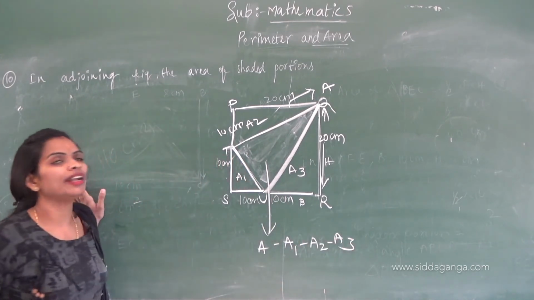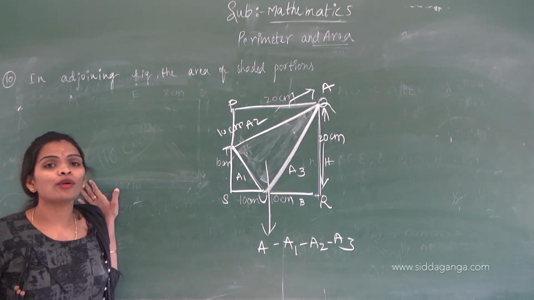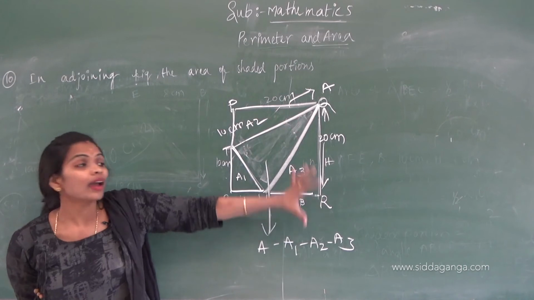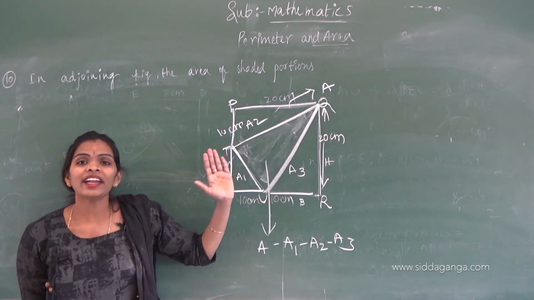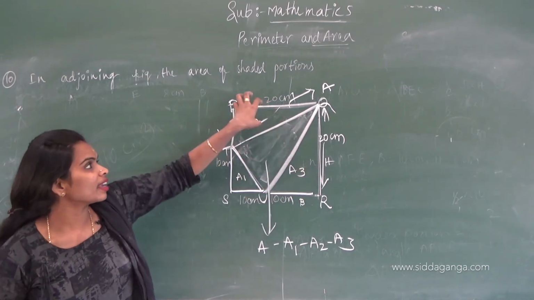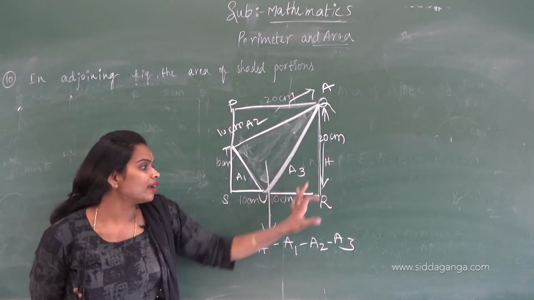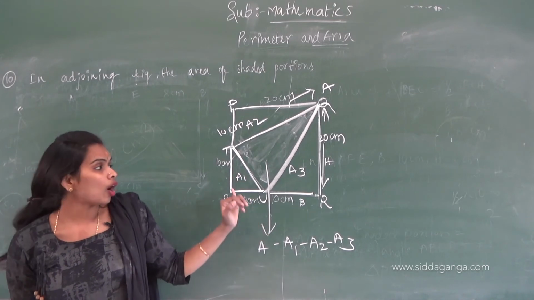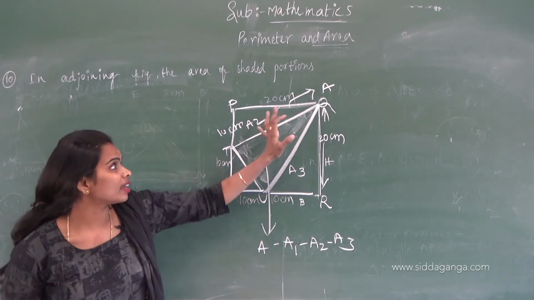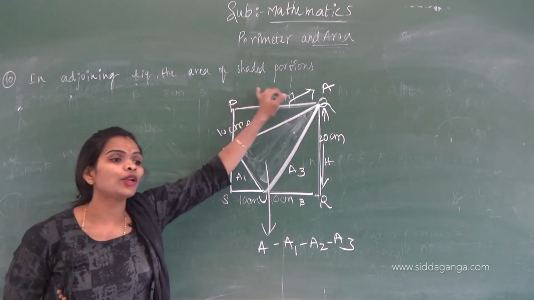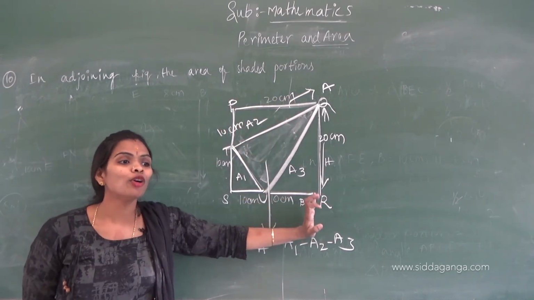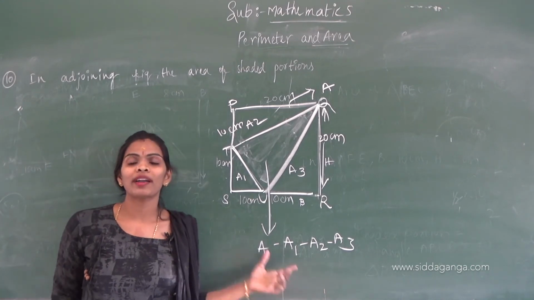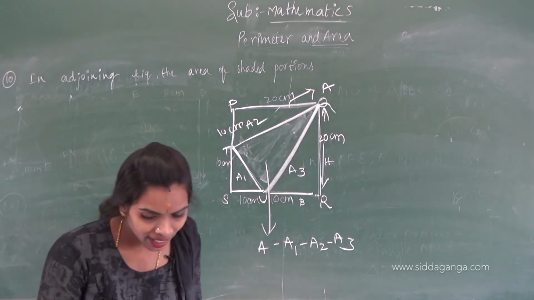I think you can do it, children. You just have to do it as homework. First you have to find the area of the square and then the area of the individual triangles. For A3 and A1, base and height are the same: half into 10 into 10. For this one, half into 10 into 20. Then apply the formula and you can get the answer. Just try it as homework.